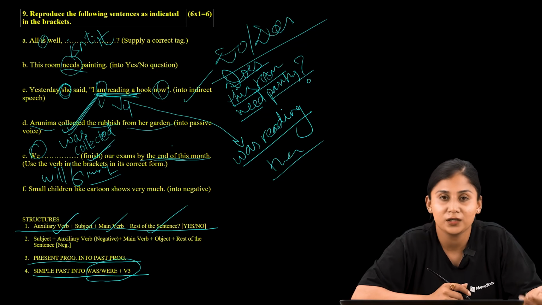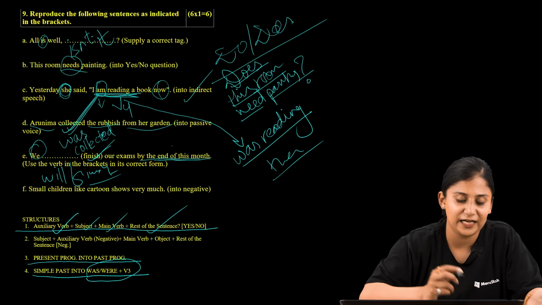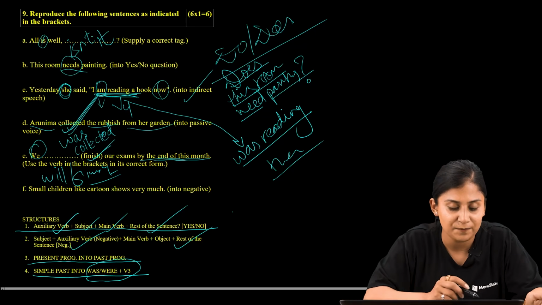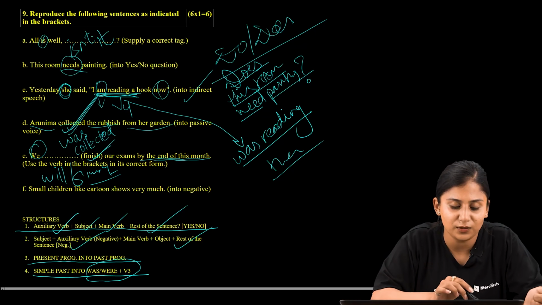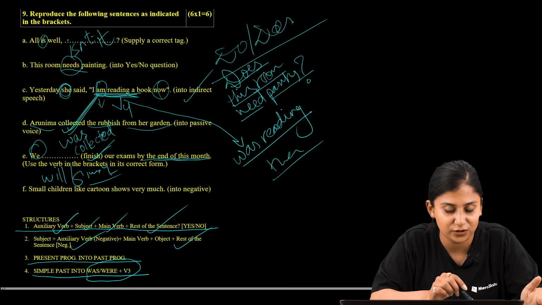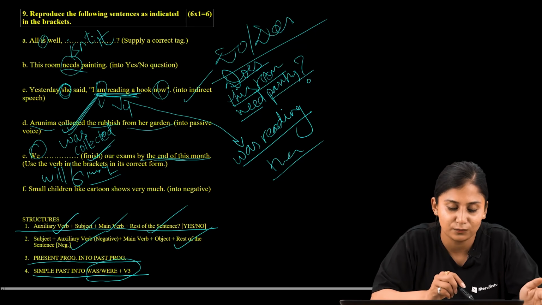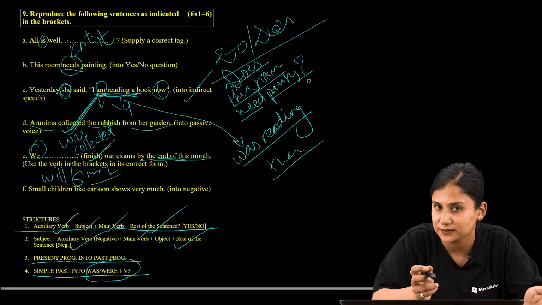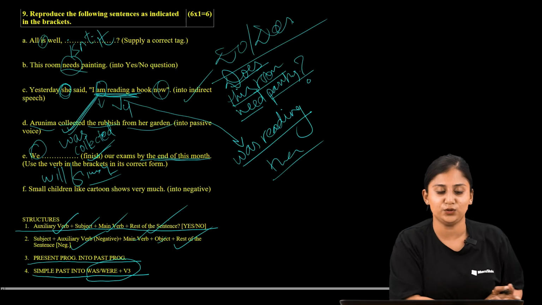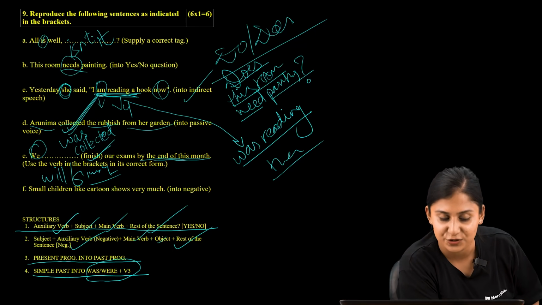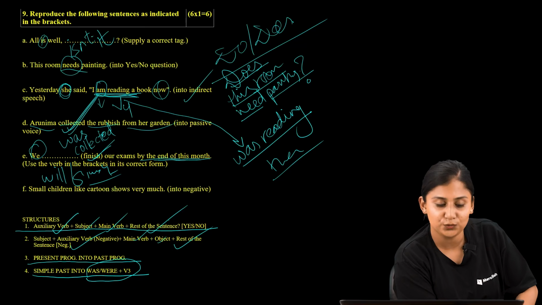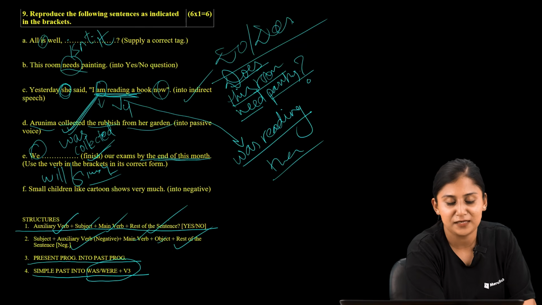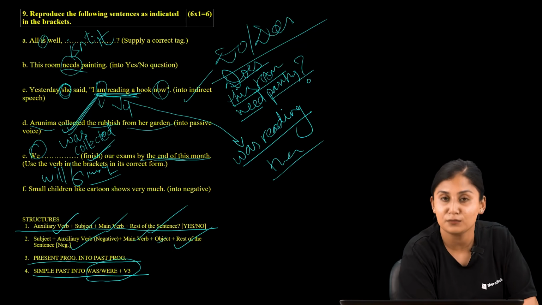You should remember the structure first, and I have also mentioned the structure for your convenience. So the structure would be subject plus auxiliary verb, and make sure that as we are changing into negative, the auxiliary verb must contain the negation form as well, and then the main verb and the object and the rest of the sentence. So now based on this structure, let us change. You guys are also supposed to give it a try. Small children like cartoon shows very much.